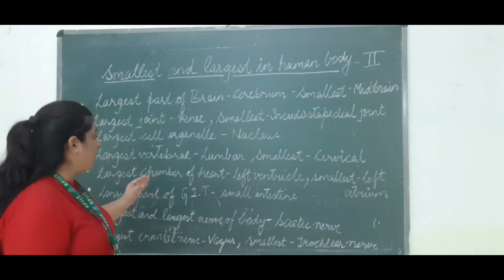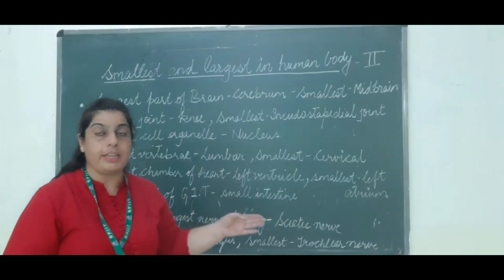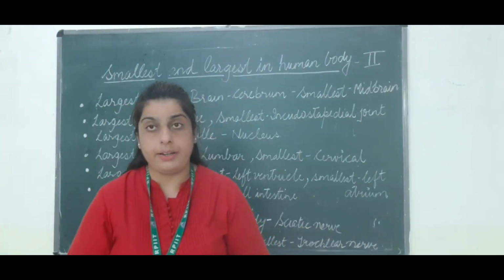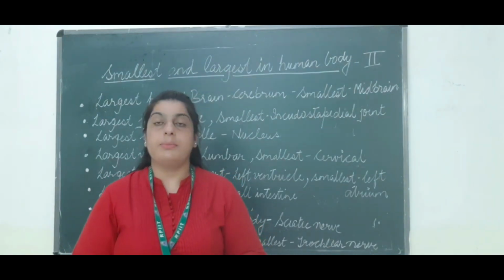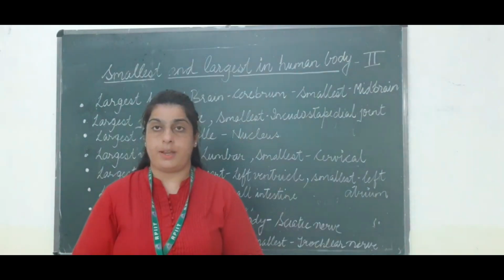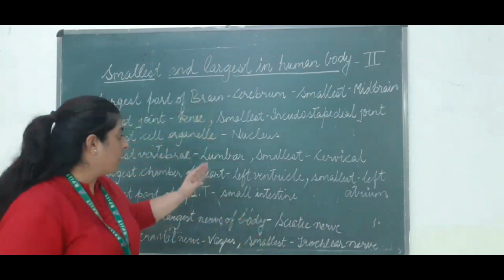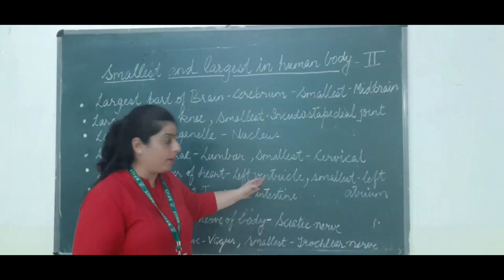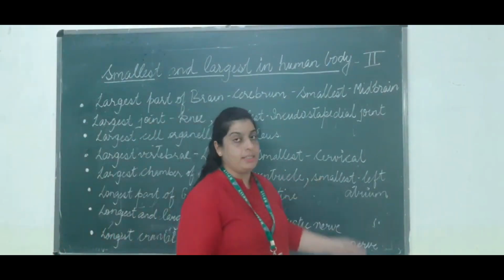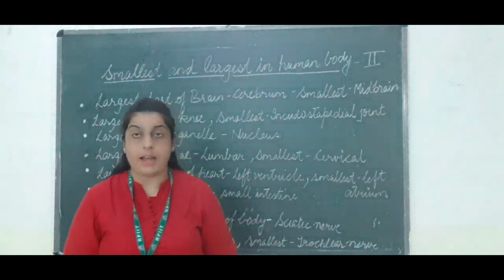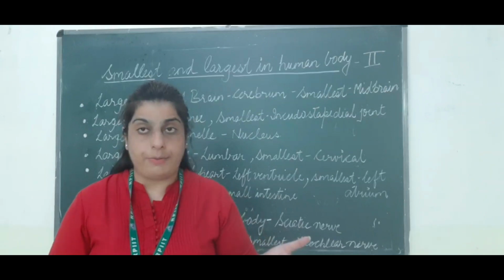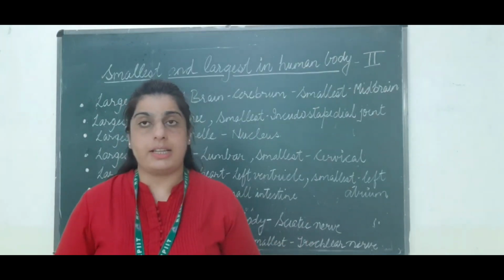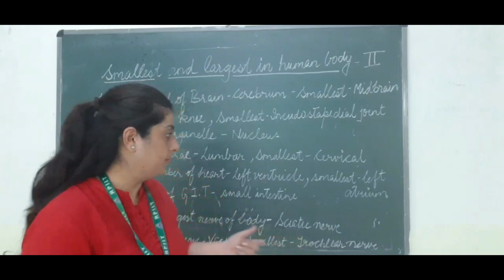The next is the largest chamber of the heart. The human heart is four-chambered, and it consists of the left atrium, left ventricle, right atrium, and right ventricle. Among them, the left ventricle is the largest one, and the smallest one is the atrium. Atrium is the upper part. If it is on the left side, then it is the left atrium, and if it is on the right side, then it is the right atrium.